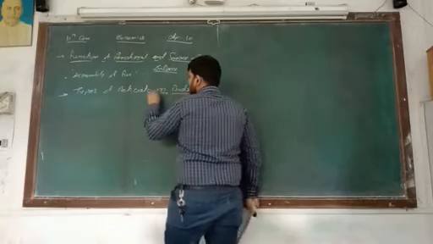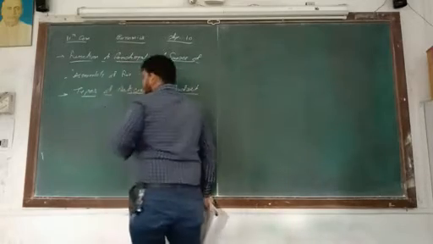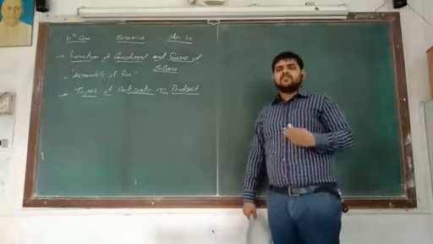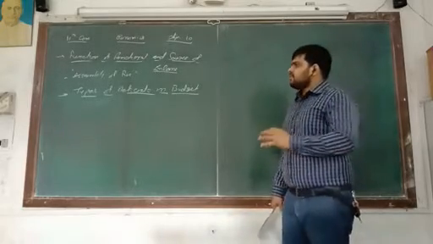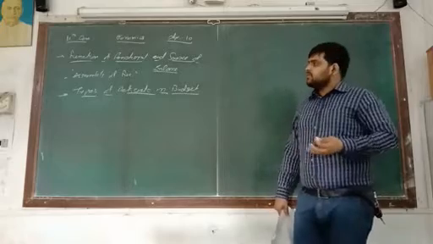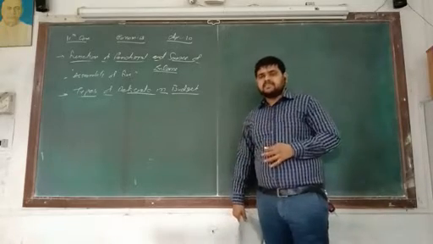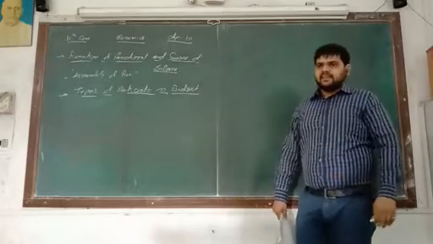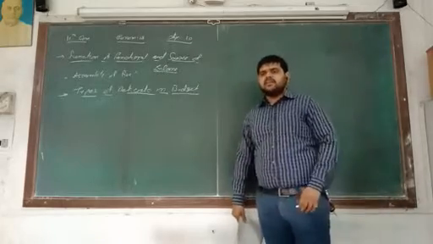As we know, what we mean by deficit budget is when expenditure is more than income. Expenditure is more than income, that is called a deficit budget. So how many types of deficit budget are there, and what is the reason behind them, we have to discuss over here. This is the last point of our chapter.